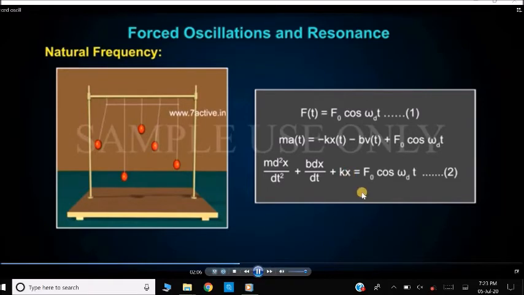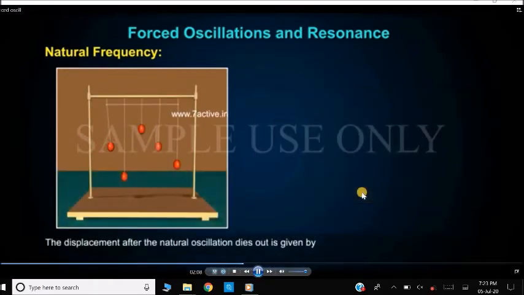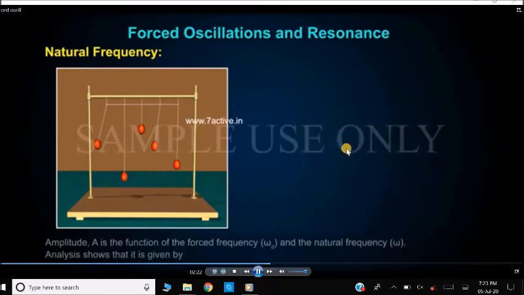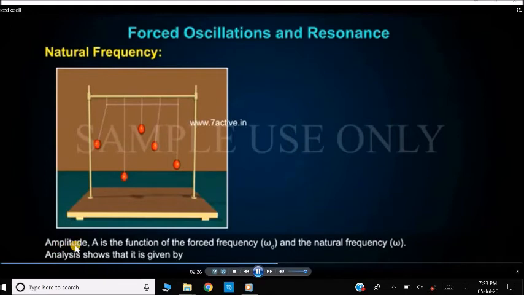Now we are going to solve this equation, and we get the displacement after the natural oscillation dies out as the answer. This is the solution: x of t equal to A cos omega d t, where A is a function of the amplitude or a function of the forced frequency omega d and the natural frequency omega.